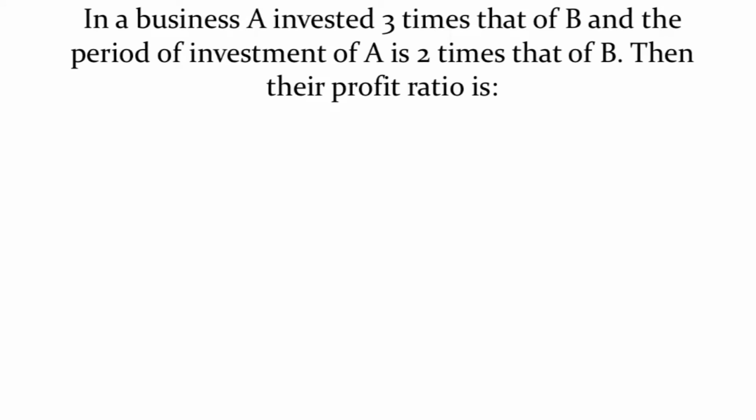In a business, A invested 3 times that of B, and the time period of investment of A is 2 times that of B. Then their profit ratio is how much? A, B are in a business. We don't know how much A invested but A invested 3 times that of B. If B invested 1 rupee, definitely A invested 3 rupees.